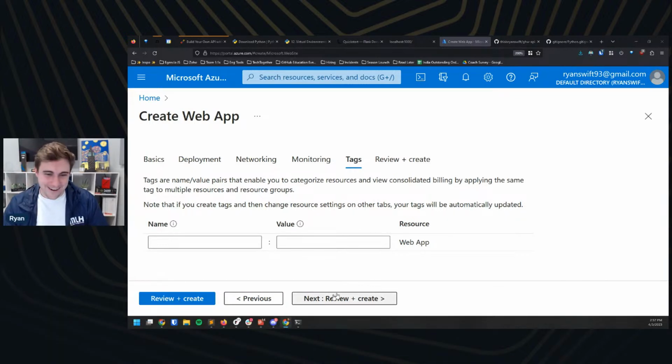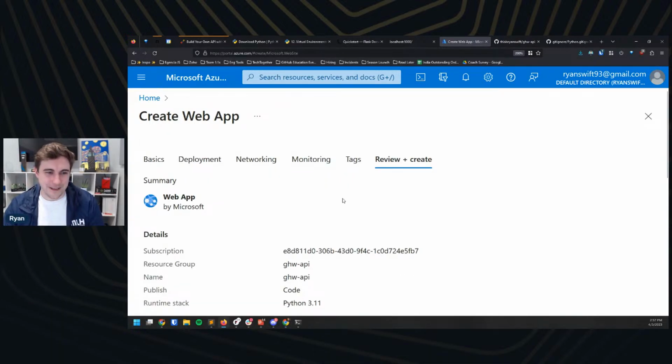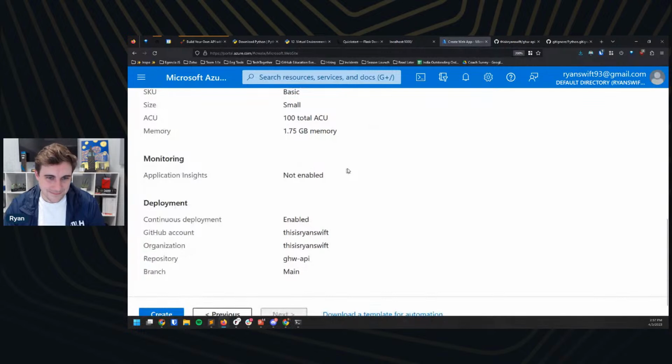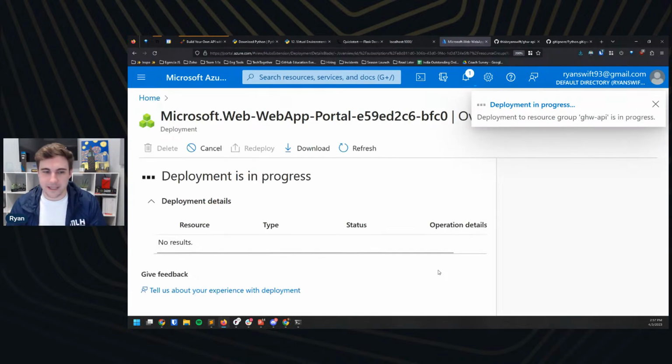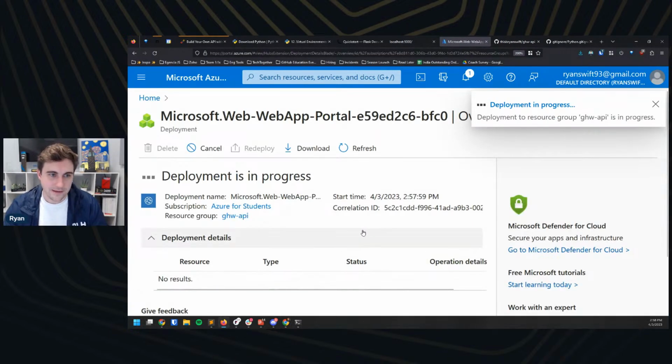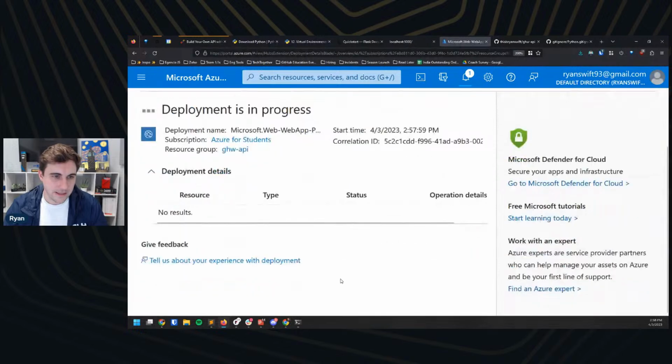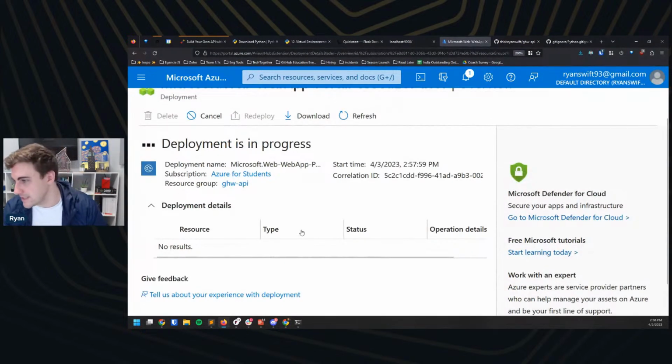So great. And then finally here, we will hit review and create. Great. And we'll hit create. And so this is going to start our deployment. Our deployment is in progress. We love that. Great. So we're going to give this a second to do its thing.